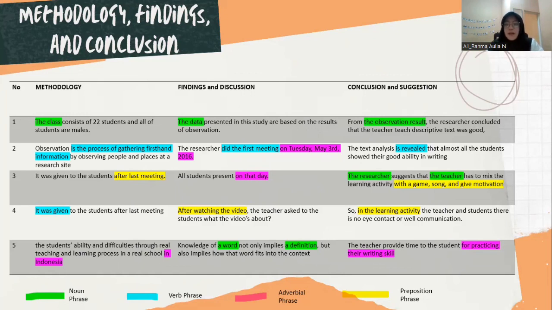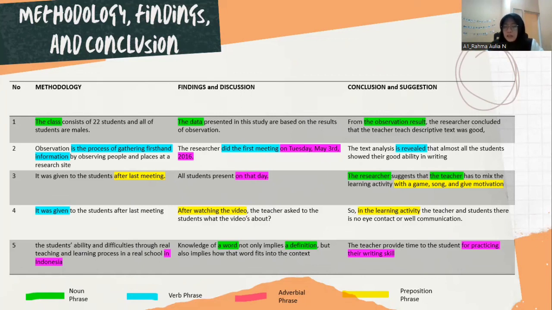And then the third: the researcher suggests that the teacher has to mix the learning activity with a game, song, and give motivation. So here, "the researcher and the teacher" is a noun phrase because "the" is a modifier and "researcher" and "teacher" are nouns, so it is a noun phrase with an adjective modifier.